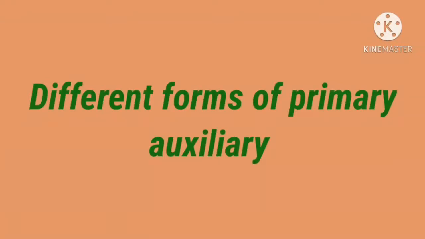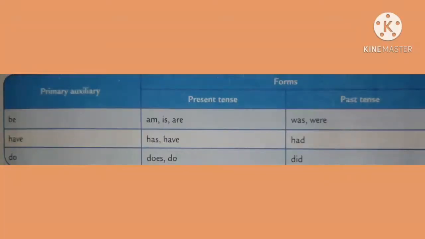Primary auxiliary verbs have different forms. So what are primary auxiliary verbs? Be, have, and do, and they have different forms. What are they? Look at this table: primary auxiliary forms in present tense and in past tense. First, take the be form. For the present tense, we use am, is, and are.